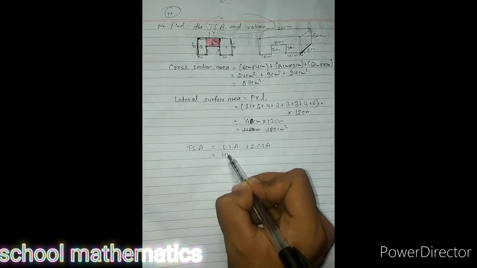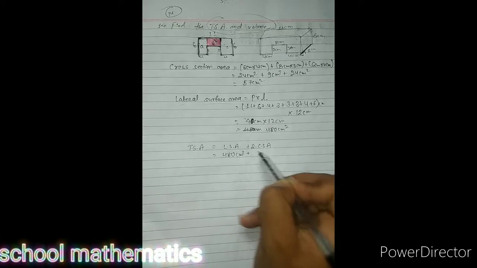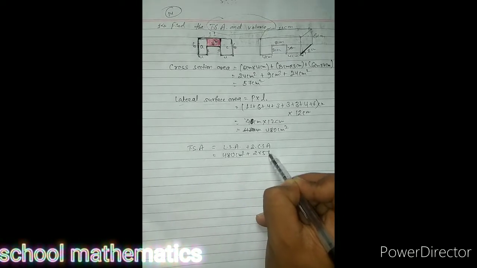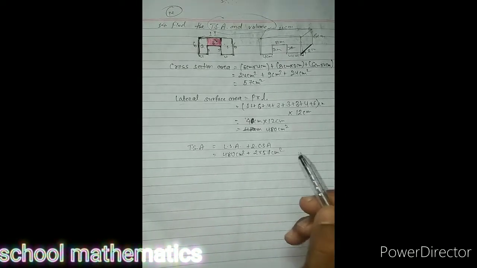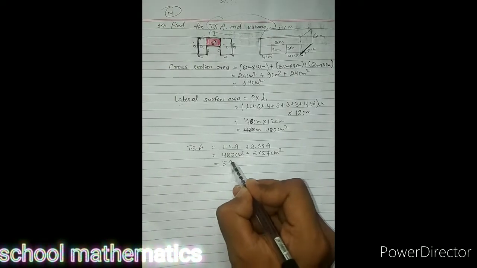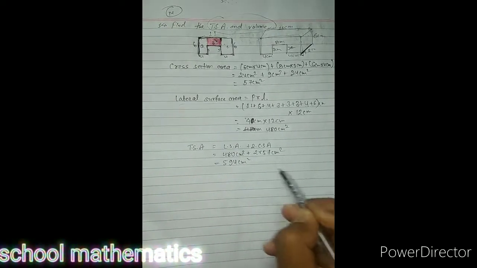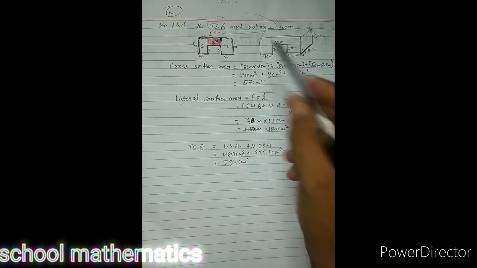LSA is 480, 2 into 57. So 480 plus 2 into 57 is 594. 594 centimeter square, which is the total surface area of this prism.